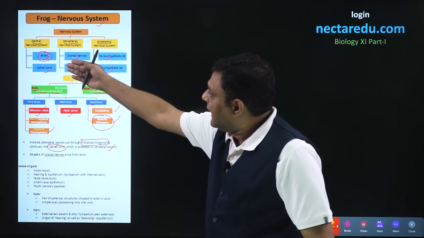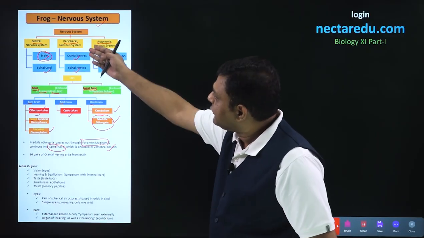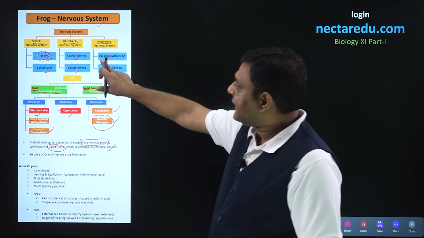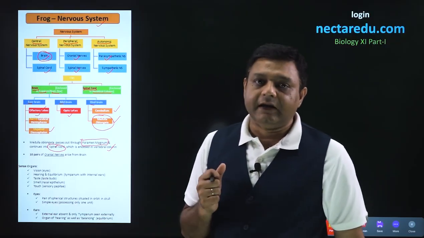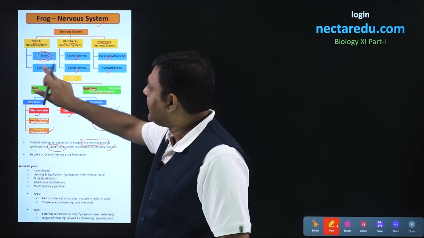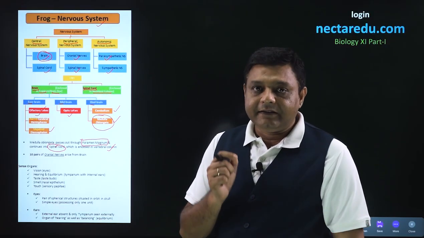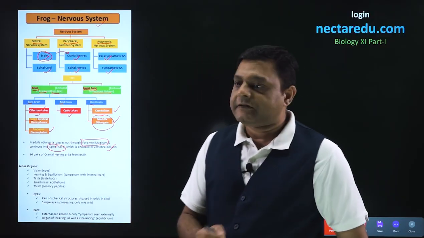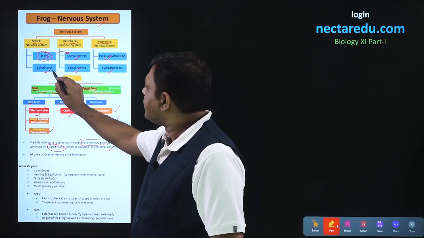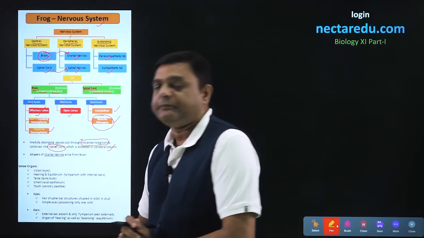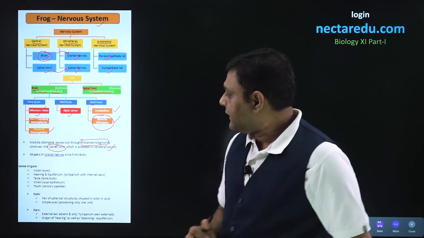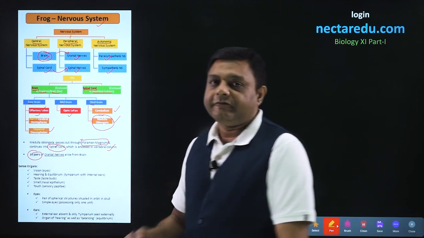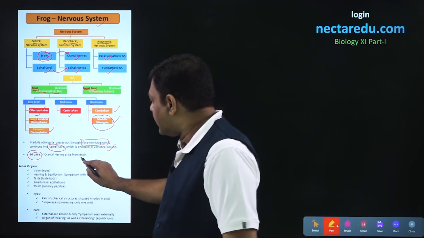After the brain part, we come to the PNS, that is, the peripheral nervous system. The peripheral nervous system has all the nerves which come out of the brain and spinal cord. The nerves which come out of the brain are called cranial nerves and the nerves that come out of the spinal cord are called spinal nerves. In the case of frog, 10 pairs of cranial nerves arise from the brain.